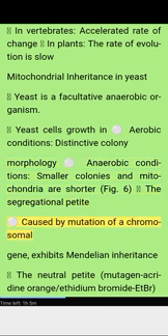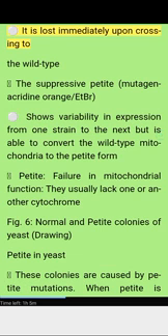The segregational petite is caused by mutation of a chromosomal gene and exhibits Mendelian inheritance. The neutral petite, induced by mutagens such as acridine orange and ethidium bromide (EtBr), is lost immediately upon crossing to the wild type. The suppressive petite, also induced by acridine orange and EtBr, shows variability in expression from one strain to the next but is able to convert the wild type mitochondria to the petite form.